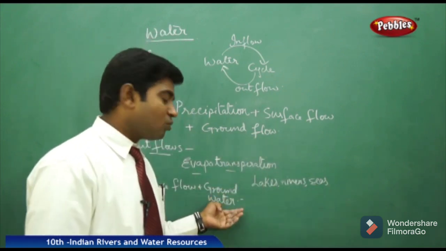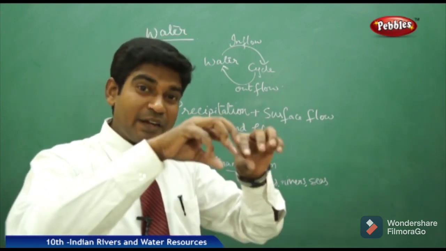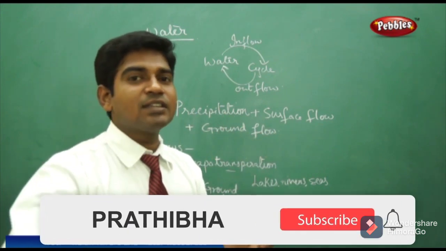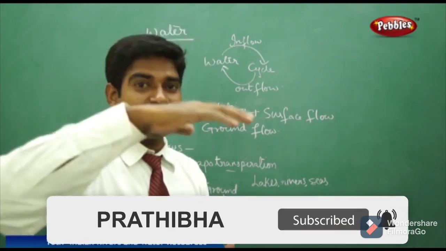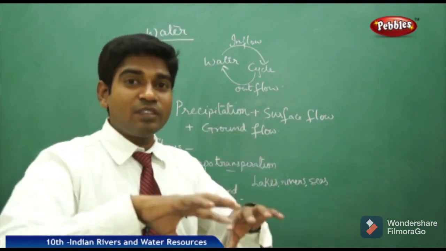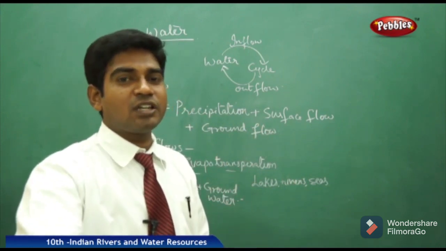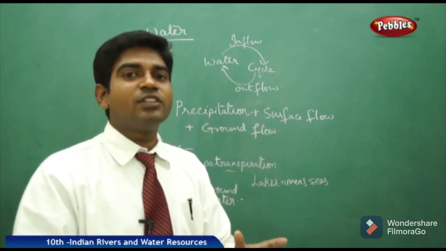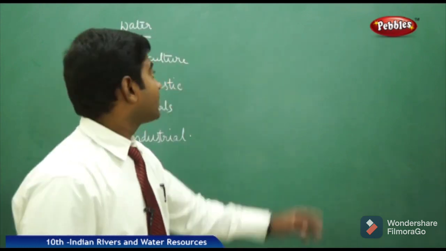But when it comes to groundwater, sometimes when the surface flow is moving on, the water penetrates into the ground, settles into the interior places, and turns into groundwater. The groundwater level increases when the surface water is high, or the rivers are flowing through it, or when we have heavy rains. But once the surface flow is not sufficient, the water does not penetrate into the underground levels, and that automatically leads to a lower groundwater level.